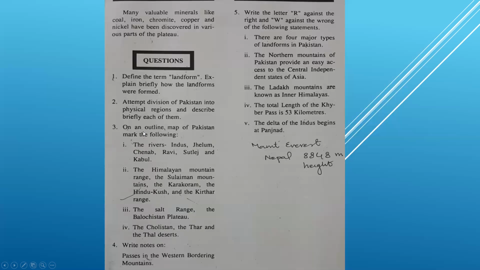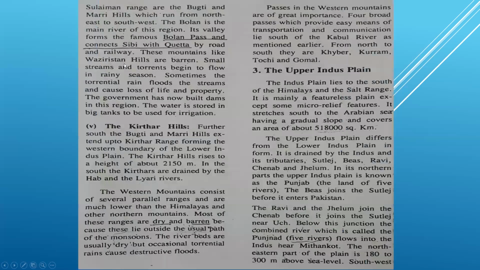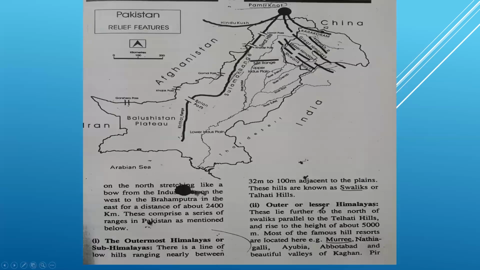Okay, on an outline map of Pakistan, mark the following. The map is given in your book, and also the names of these areas are given. This map is given on page number 11. I show you. This map is given, the relief features of Pakistan, and the names are given here.